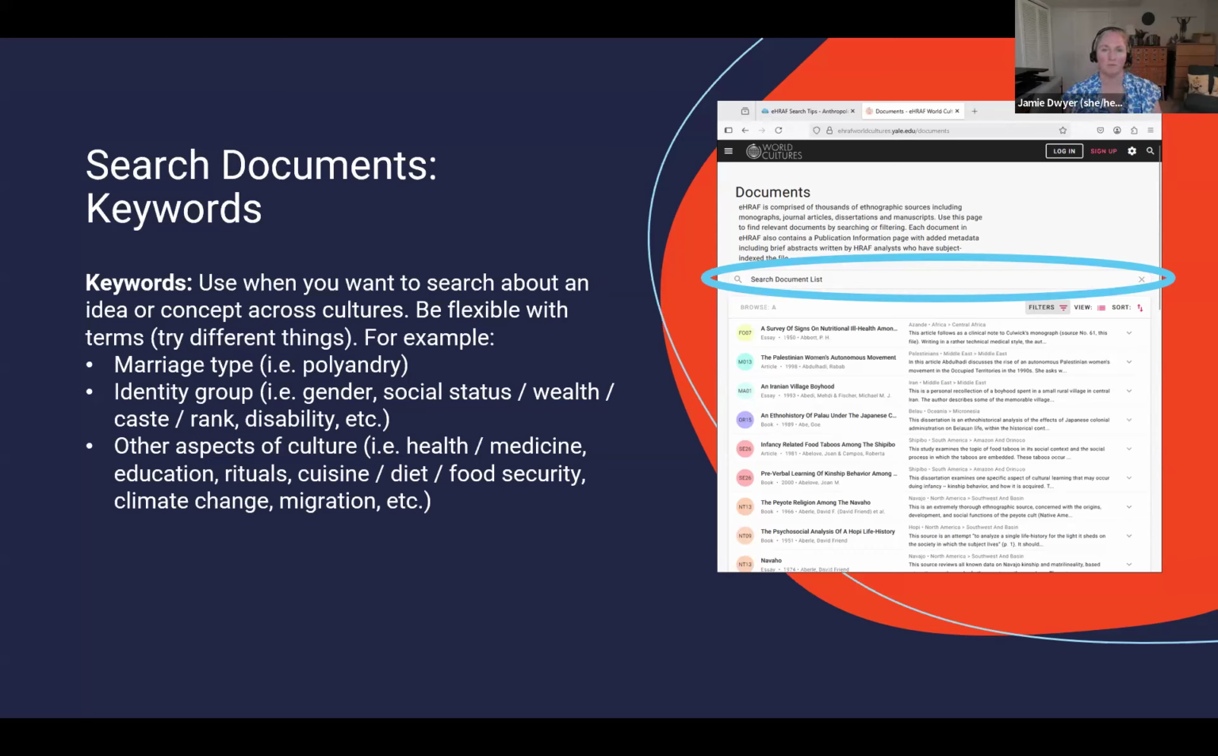You could also try different terms for different identity types. Maybe we look up gender, maybe we look up LGBTQ. Maybe we are interested in social status or wealth or caste or rank in society, right? And other aspects of culture as well could include health or medicine, education, climate change, food security, migration, rituals, right? Lots of ways to do your ethnographic research, your anthropology research, but this is where you're going to search those terms.